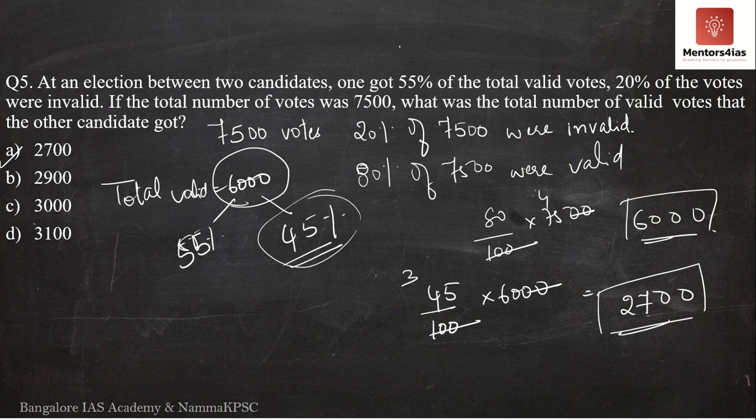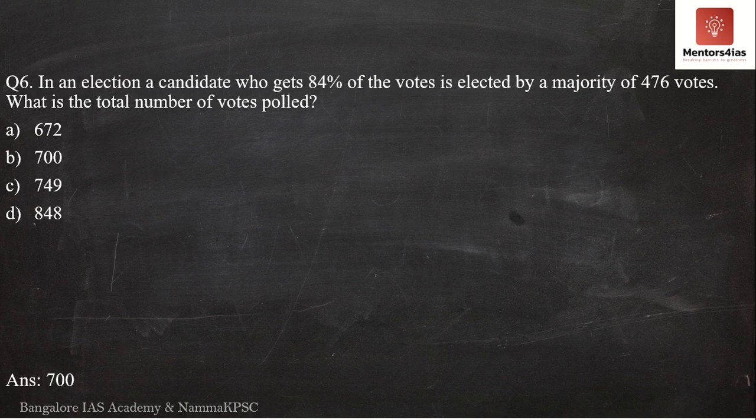Question number 6 now. What does question number 6 say? Question number 6 says, in an election, a candidate who gets 84% of the votes is elected by a majority of 476 votes. What is the total number of votes polled? Now, there is an election. In this particular question, the question is not talking about valid or invalid votes, so we are going to assume that all the votes are valid because there is no mention of invalid votes.